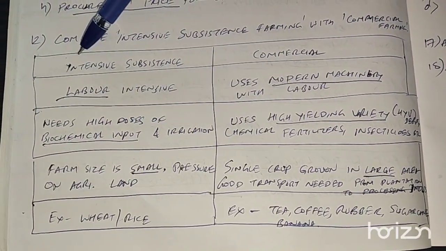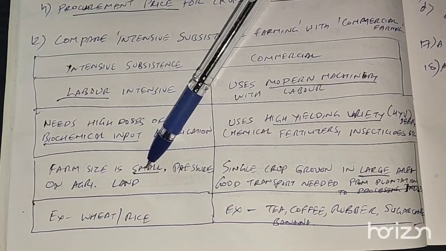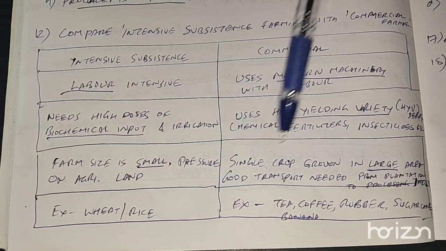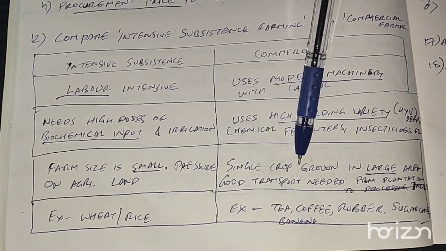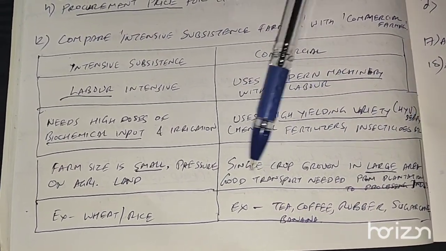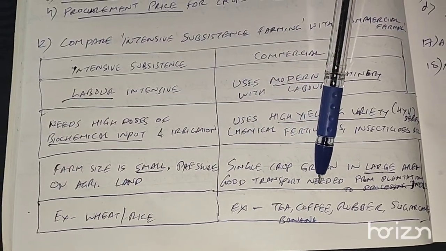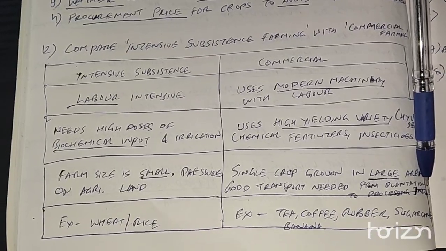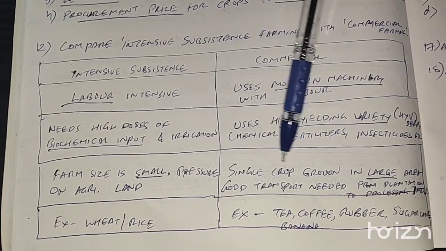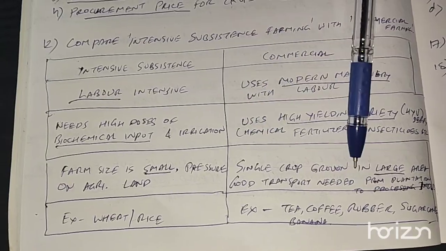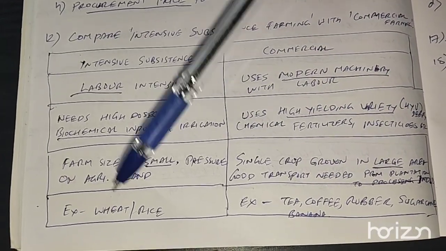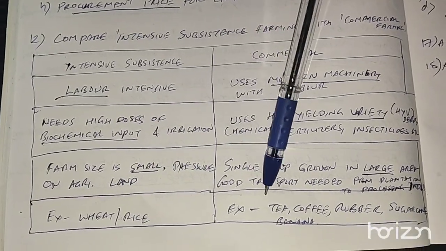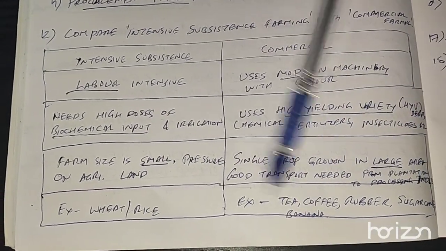Okay, in the intensive subsistence farming, the farm size is small. This is farmed by poor farmers and there is a lot of pressure on agriculture land. Okay, whereas in commercial farming, single crop is grown in the large area. Okay, and we need good transport to take the crops from plantation to the processing industries. Example of intensive subsistence farming is wheat and rice. Example of commercial crops are tea, coffee, rubber, sugarcane, banana, etc.